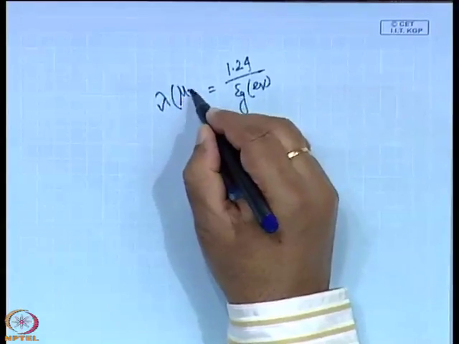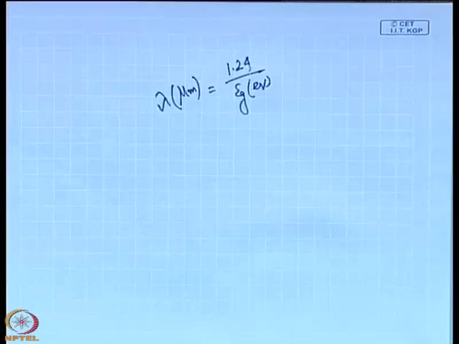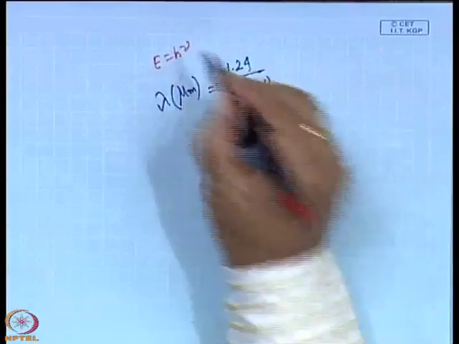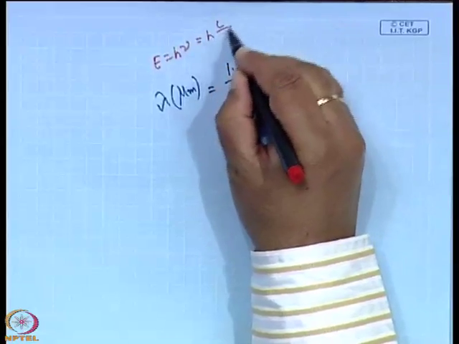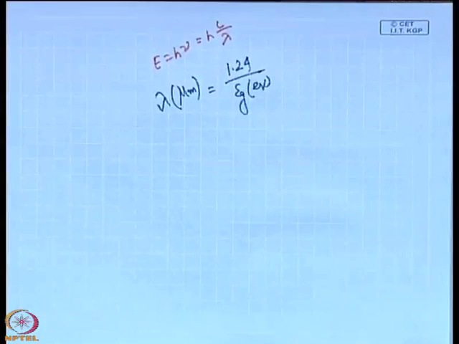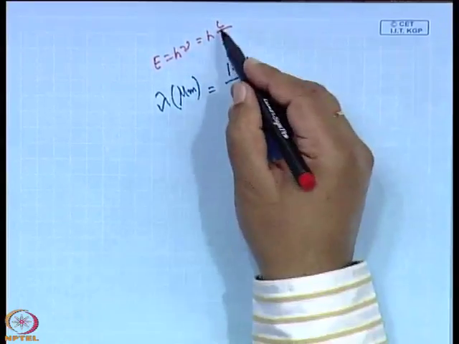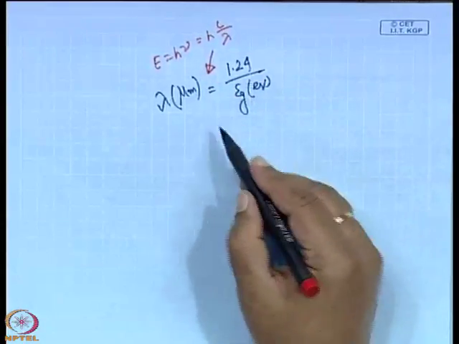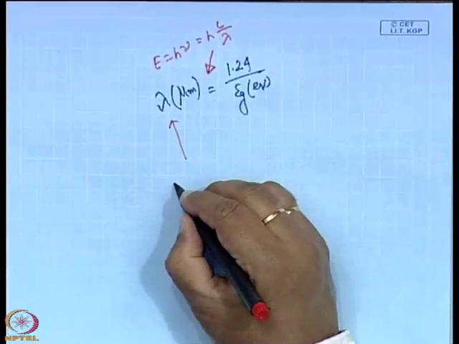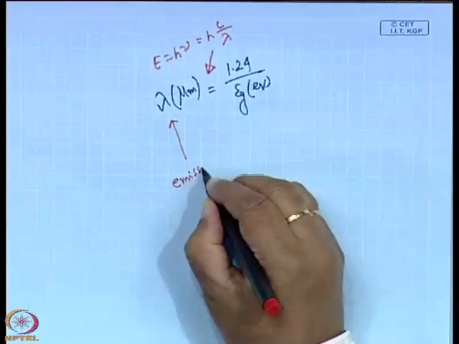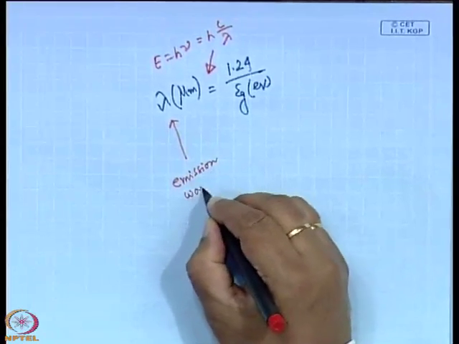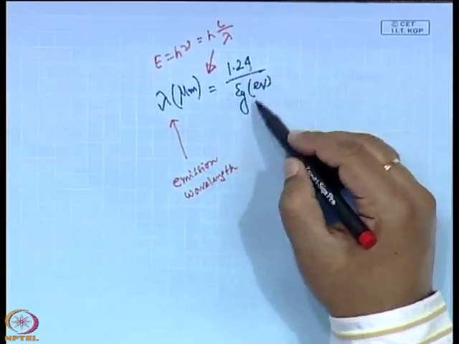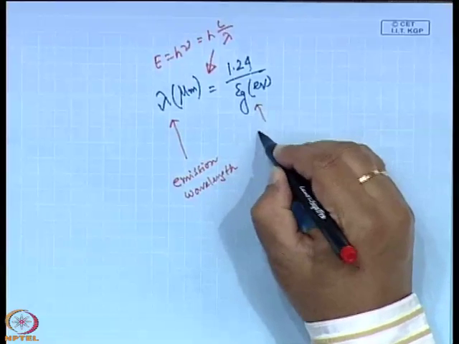lambda, or the emission wavelength in micron. It comes from the relation E equals h nu, and nu equals c by lambda. So, if you put the values of h, the Planck's constant, and c, the velocity of light, you will arrive at this relation: lambda, that is the emission wavelength, equals 1.24 by Eg, where Eg is the band gap.